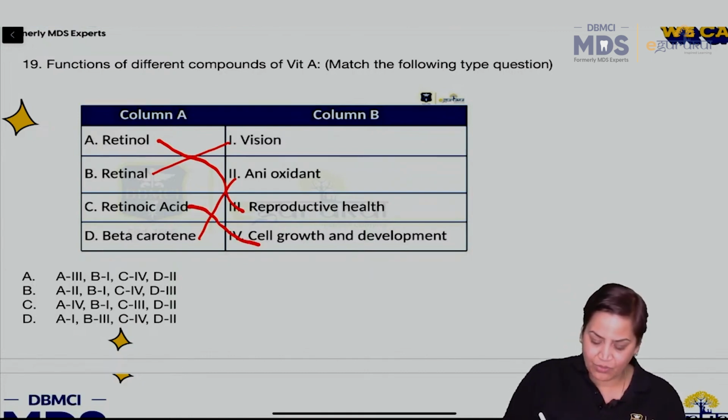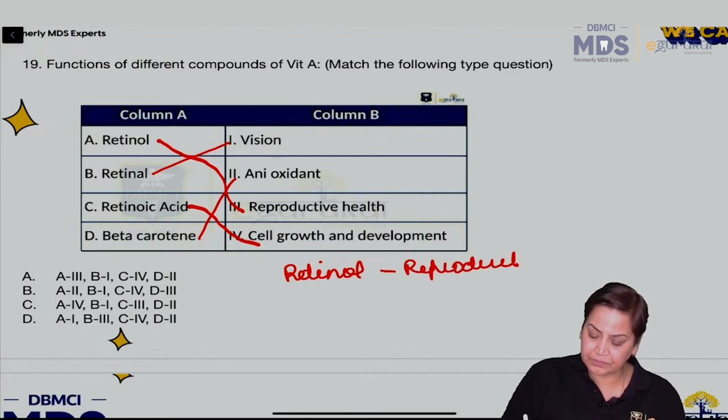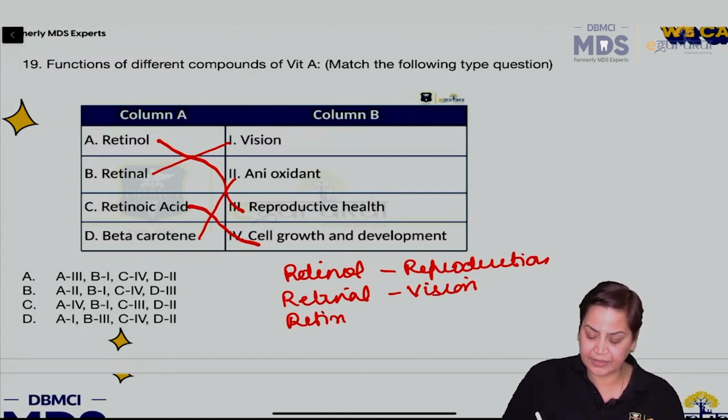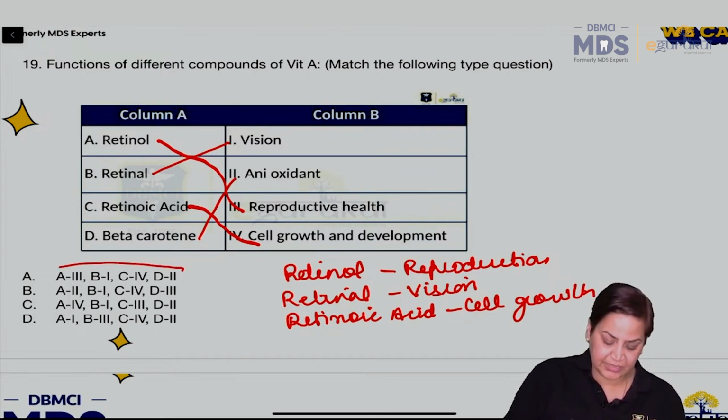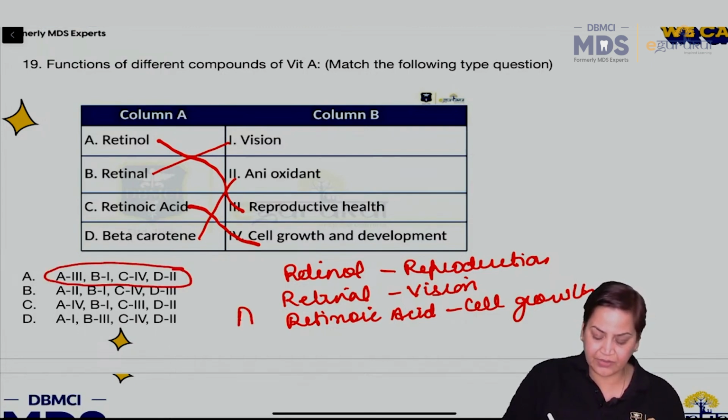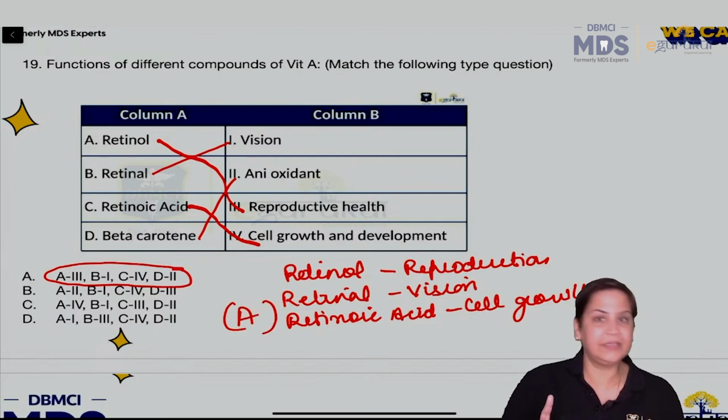Anyway, if you can remember, just remember this: retinol for reproduction, retinol for vision, and retinoic acid is for cell growth. So the option which suits this will be A. So the answer will be A. Right?